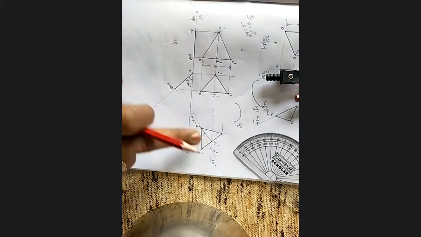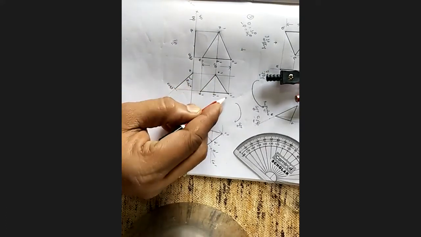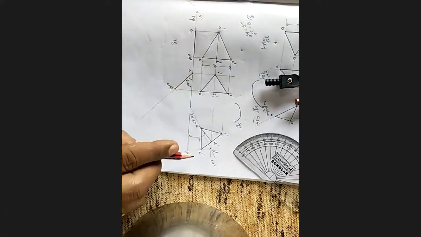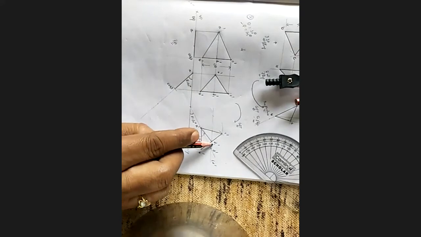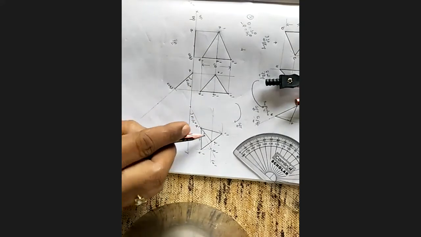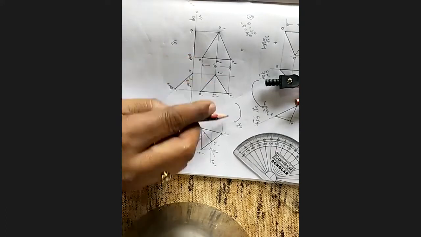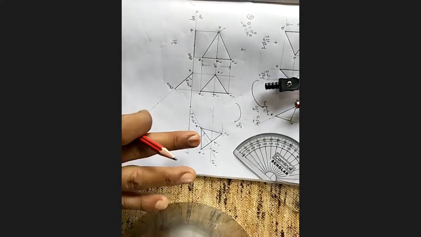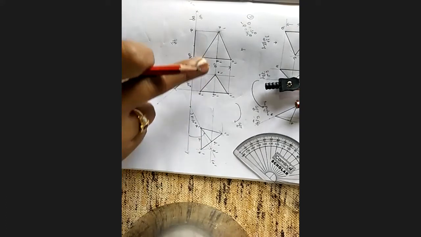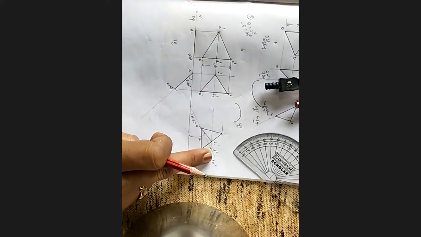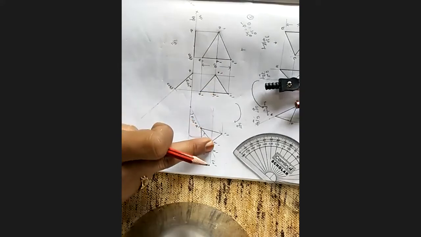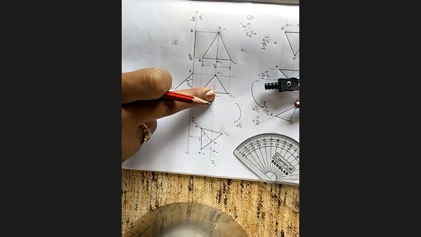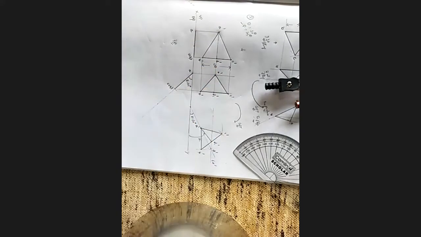And you see, B dash, D1 dash, C dash is in one line with respect to C. This is the magic of this scheme. Be careful. First the true median you have to take, then the apparent median you have to take, and with respect to the apparent median only you have to relocate this figure.